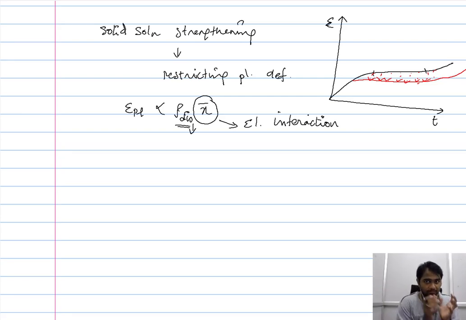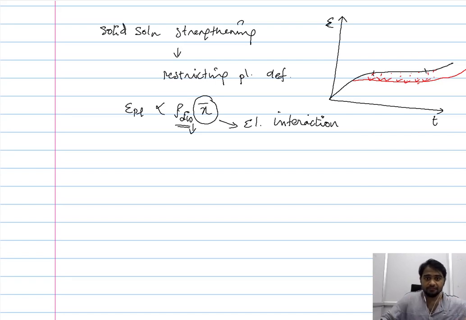So you are impeding the mobility or the movement of the dislocation. This means that to cover a certain distance and bring about an observable plastic deformation, the time taken will be large. So the creep rate during solid solution strengthening is low, thereby you have ultimately enhanced the life of the material. So one way we saw is through elastic interaction, and the distortion that is caused by the solute is brought about by the difference in the atomic radii.